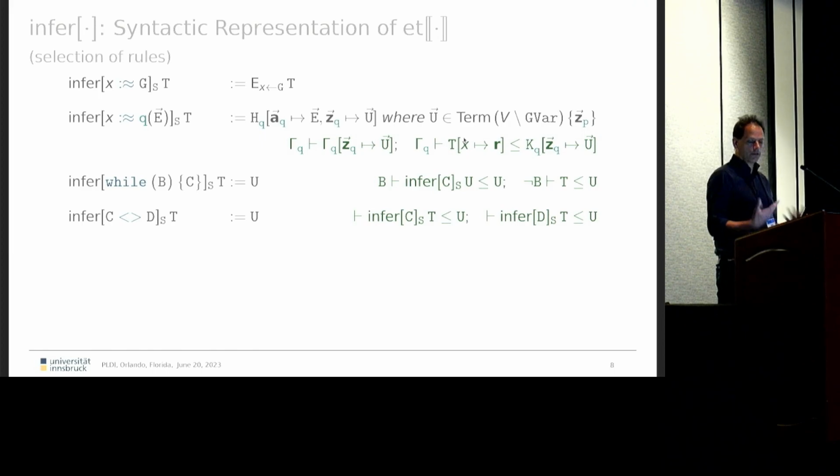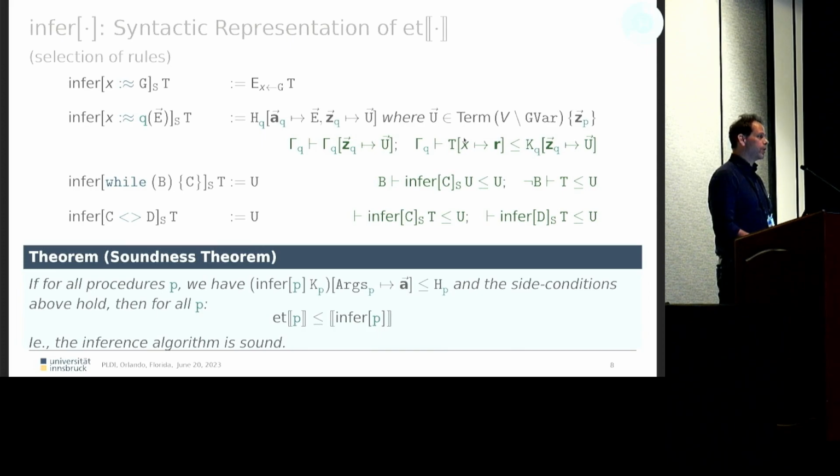We add certain constraints that will govern their working. We can prove a soundness theorem telling us that this approximation is really an upper bound to the expected value of our continuation. So the inference algorithm is sound.